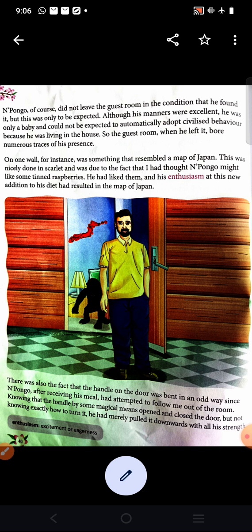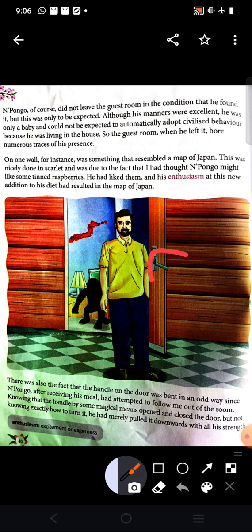There was also the fact that the handle on the door was bent in an odd way, since Pongo, after receiving his meal, attempted to follow me out of the room. So here you can see the handle. Dear students, can you see the handle here? This is the handle. There was also the fact that the handle on the door was bent.